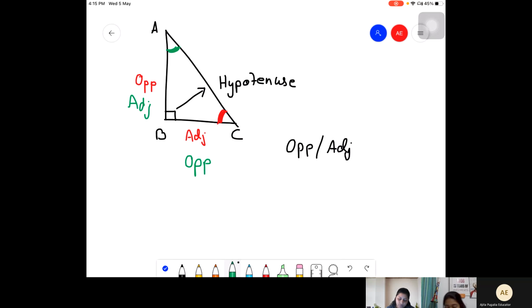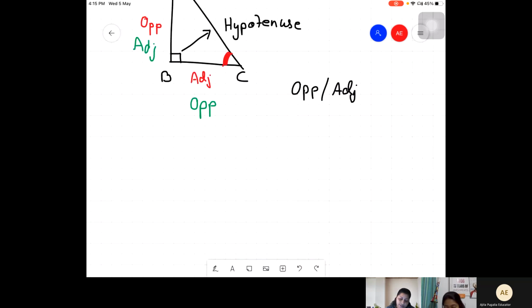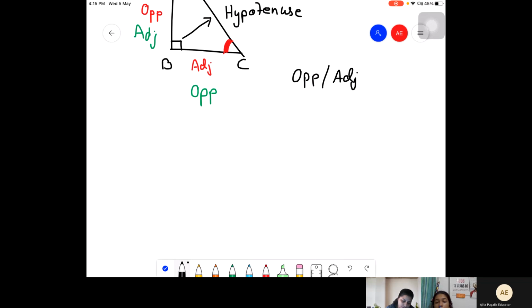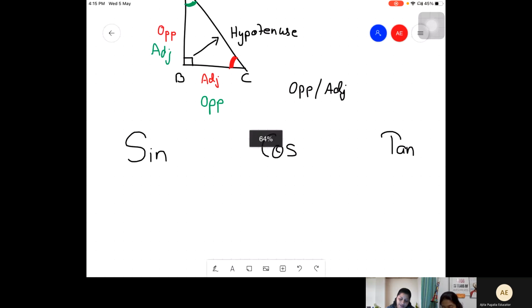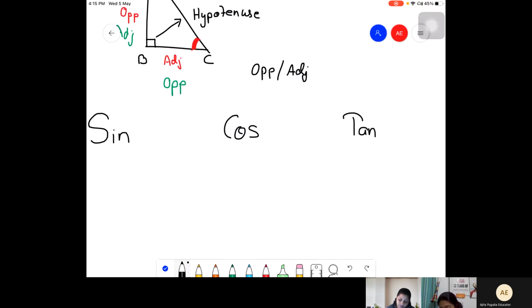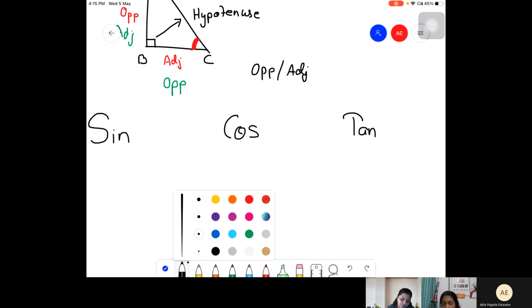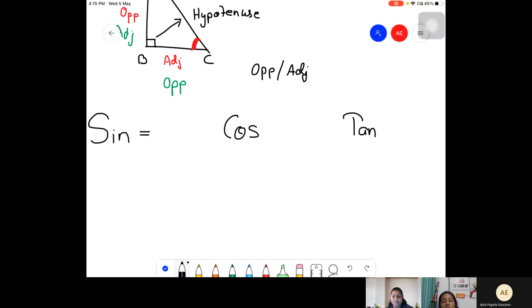Okay. Now learn the three basic functions which we use: sine, cos, and tan. Now do you know how do I find sine, cos, and tan? Which side upon which side is called sine? Okay. Sine is always opposite upon hypotenuse.